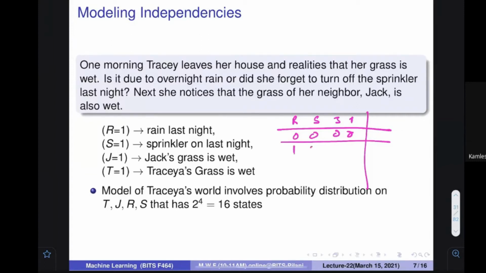If I say 1, 0, 1, 0, what does it mean? It means that rain happened and the sprinkler was not on. Jack's grass is green but Teresa's grass is not green.